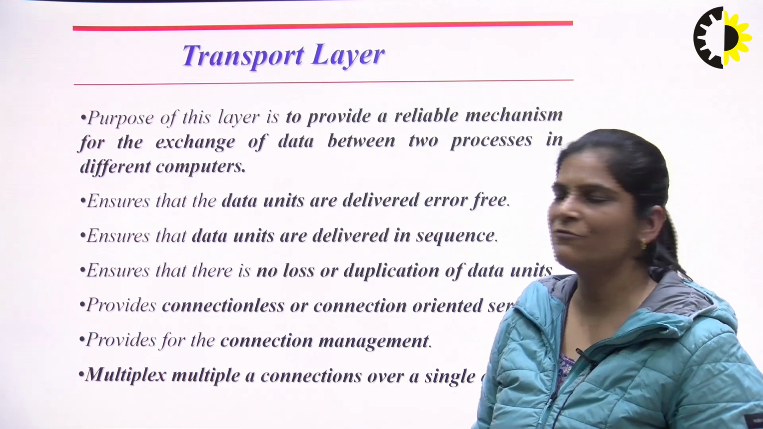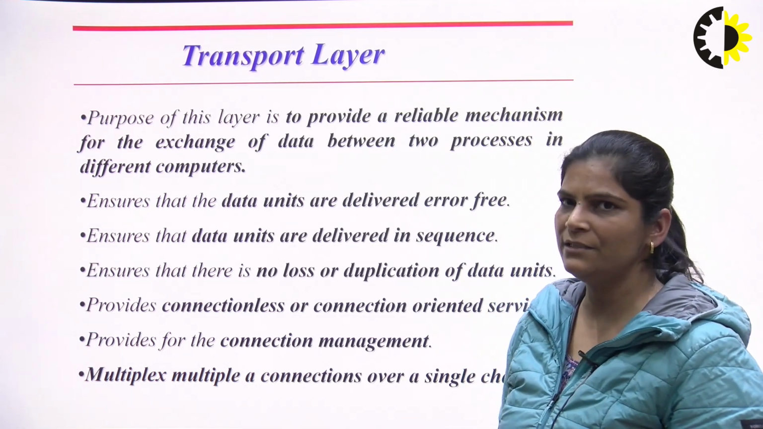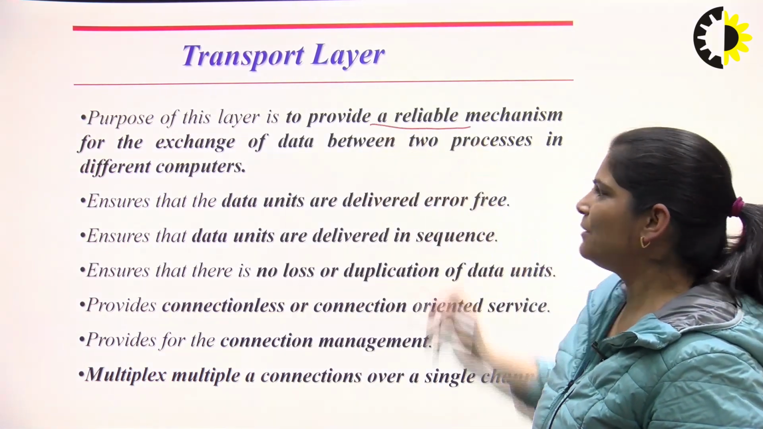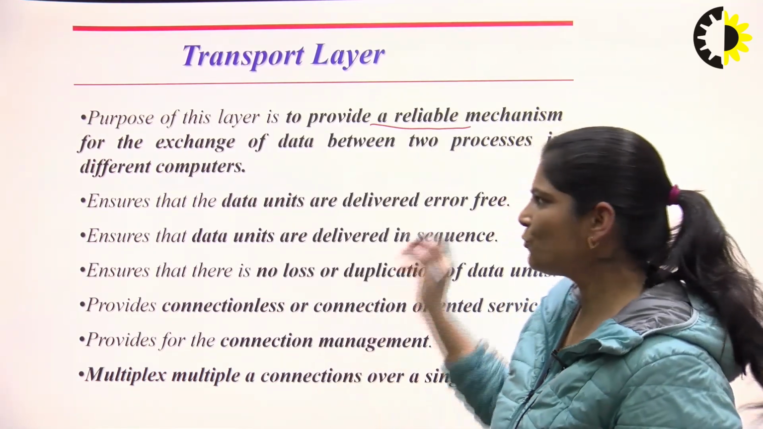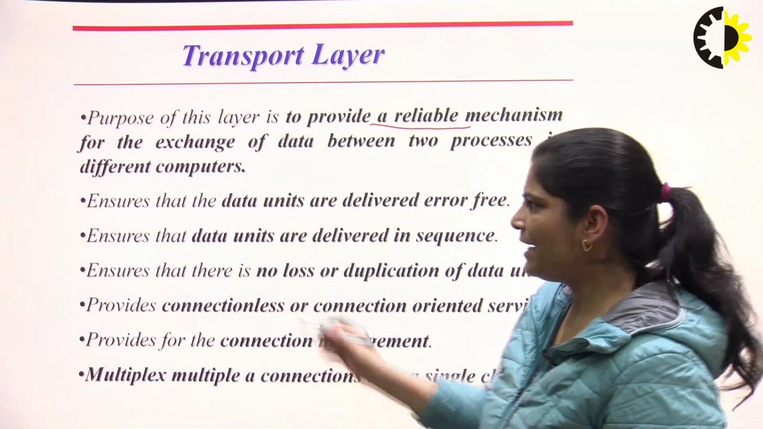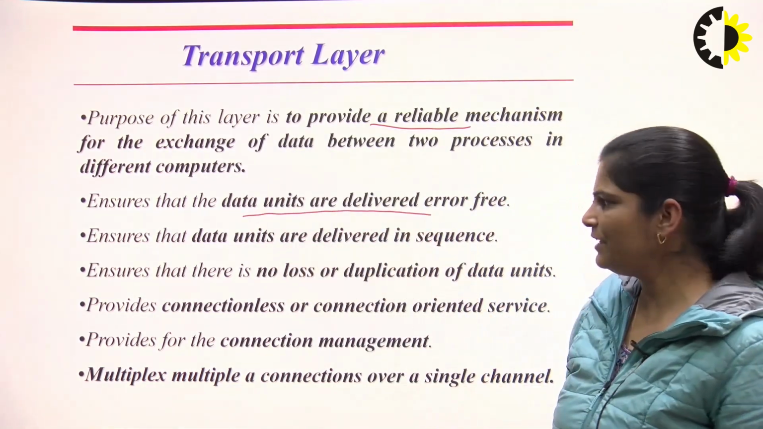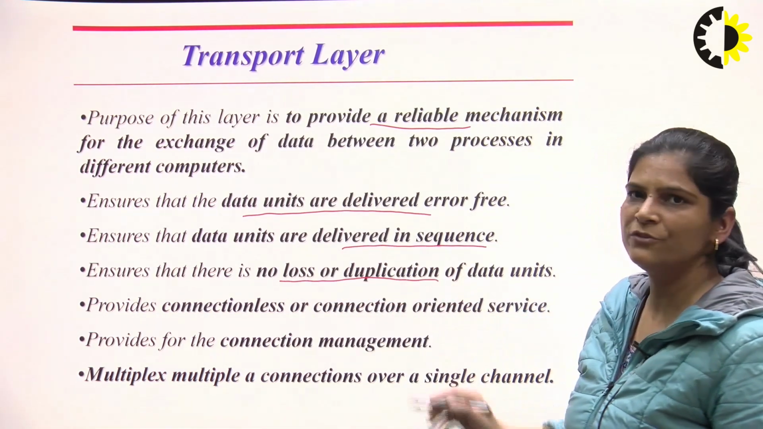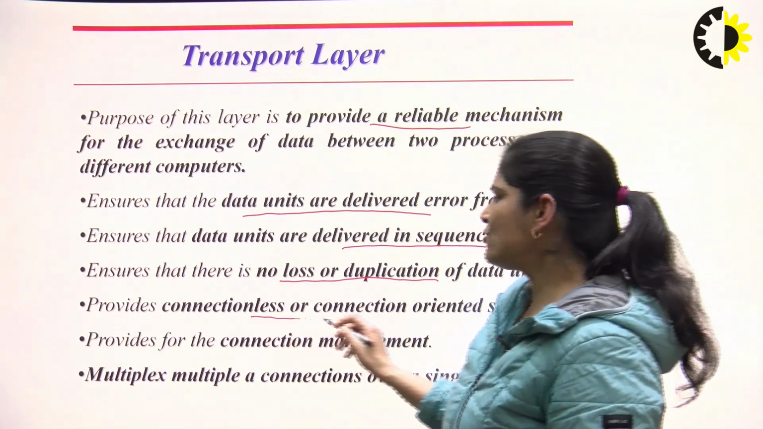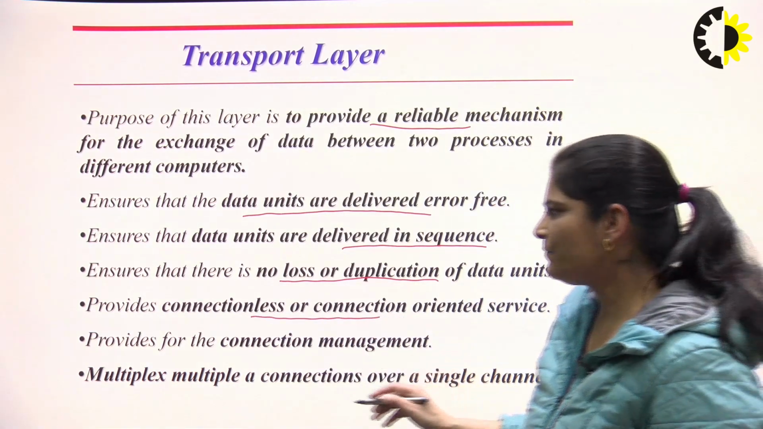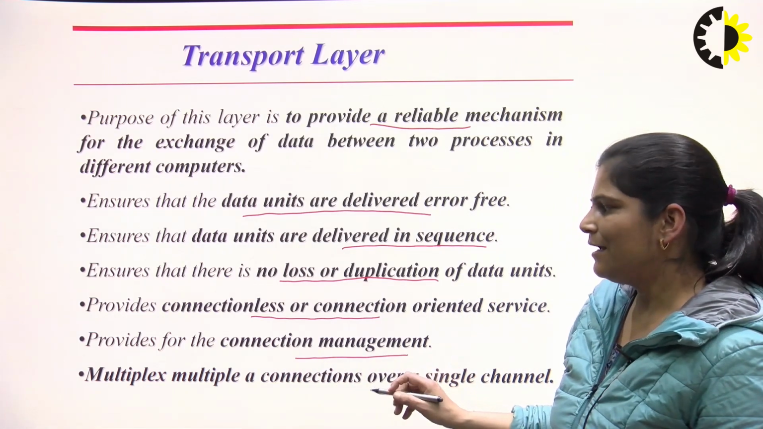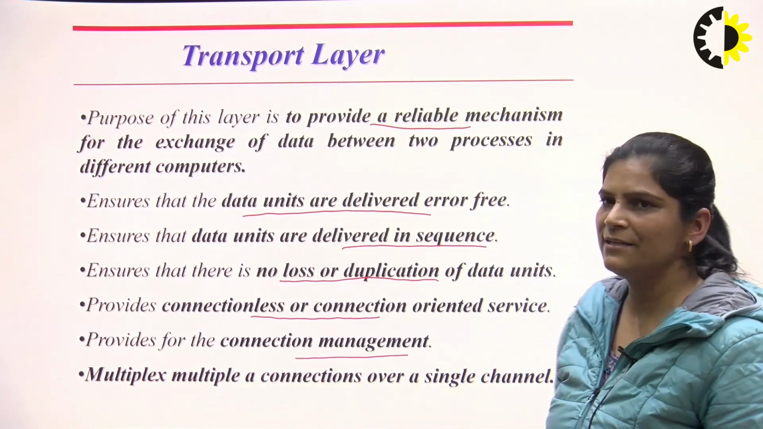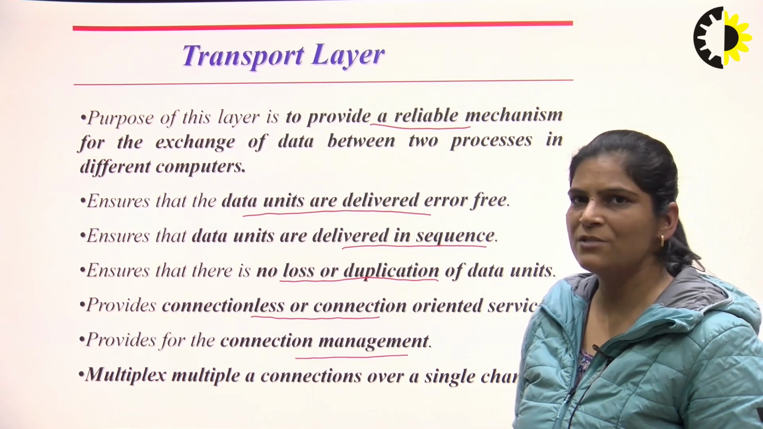Now what is the purpose of the transport layer among all these layers in the OSI model? The purpose of the transport layer is to provide a reliable mechanism for the exchange of data between two processes in different computers. It ensures that data units are delivered error free and in sequence, with no loss or duplication of data. It provides connectionless or connection oriented service, provides connection management, and also multiplexes multiple connections over a single channel. So this is the purpose of the transport layer.